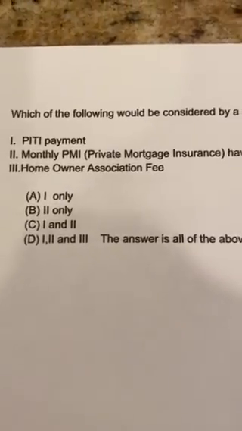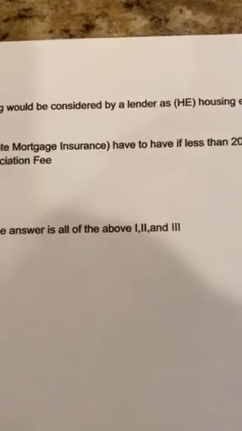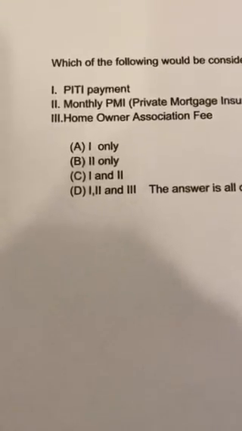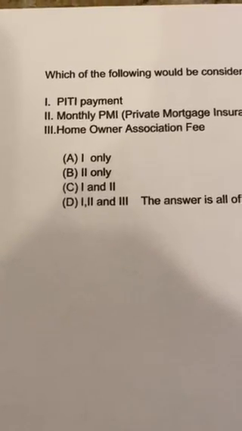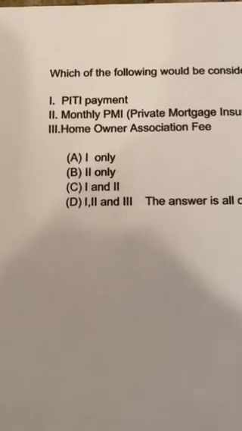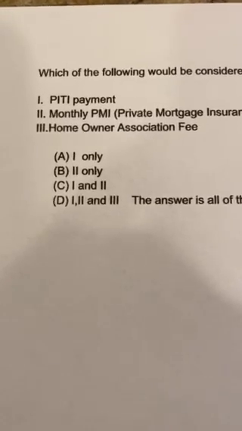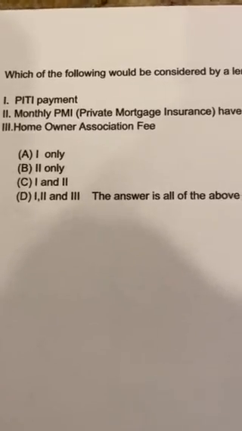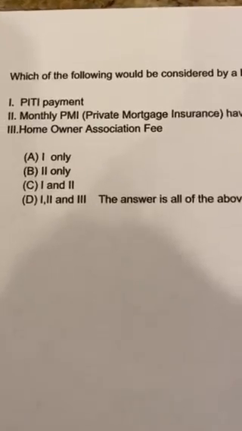The question: which of the following would be considered by a lender as HE, housing expenses? PITI payment, monthly PMI, homeowners association fee. And did you know that all three of these, the answer is all of the above? 1, 2, and 3.